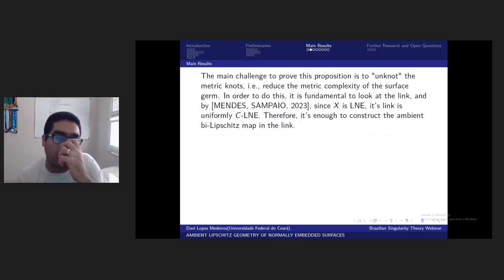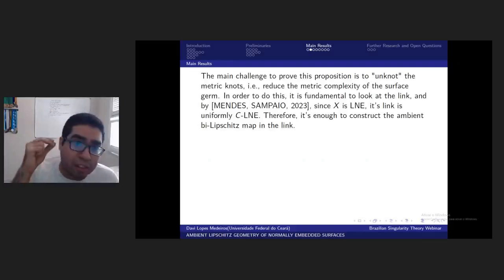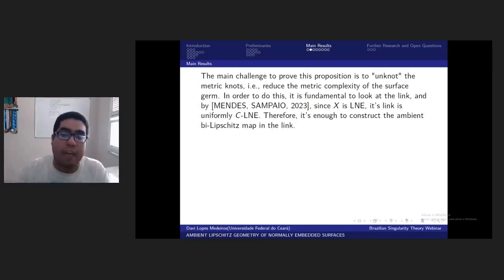Okay, so the main challenge to prove this proposition, as I said about the Reidemeister moves, is to unknot the metric knots. It is to reduce the metric complexity of the surface germs. In order to do this, it's fundamental to look at the link. And a key result is a theorem proved by Mendes and Sampaio, published in 2023, actually discovered in 2021, that if you have an LNE X, its link is uniformly LNE. So if you take small sections, the constant of the Lipschitz normal embedding is preserved. Okay, so it's enough to construct the ambient bi-Lipschitz map only in the link.